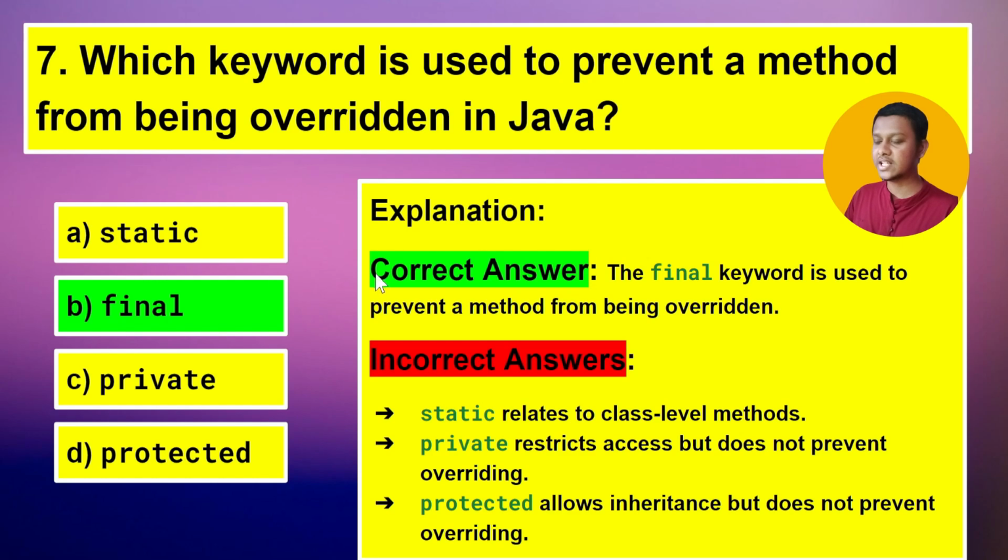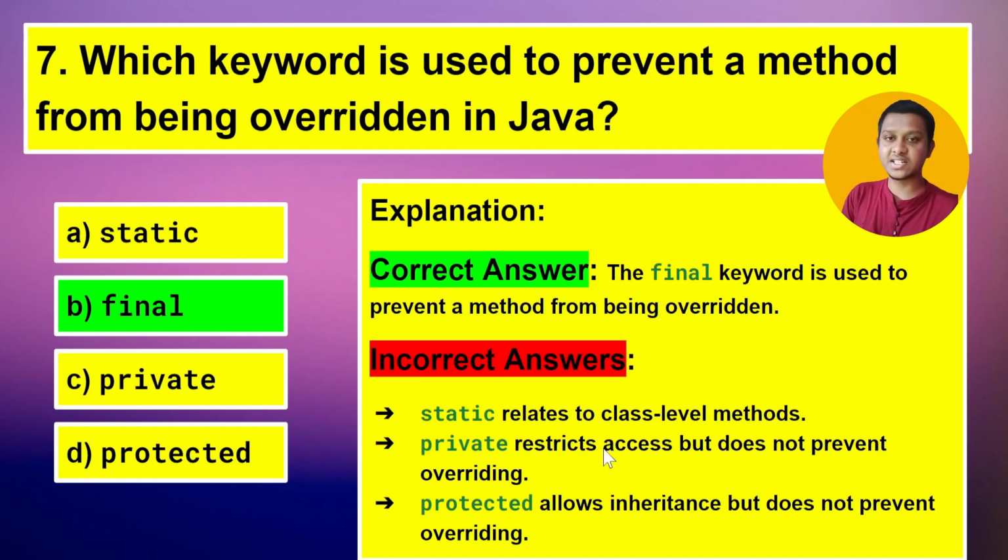As you can see in the explanation, the final keyword is used to prevent a method from being overridden. So if we declare any method as final, then that method cannot be overridden. You can see why the other options are incorrect: static relates to class level methods. So if we declare any method as static inside a class, then it is not referring to any object.